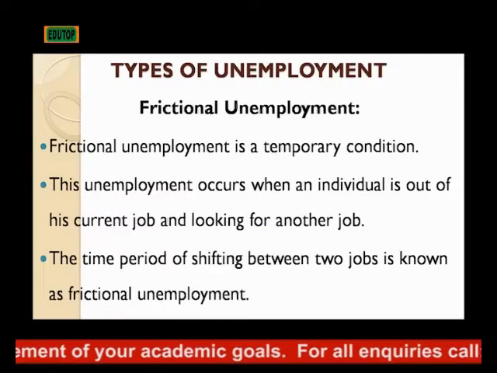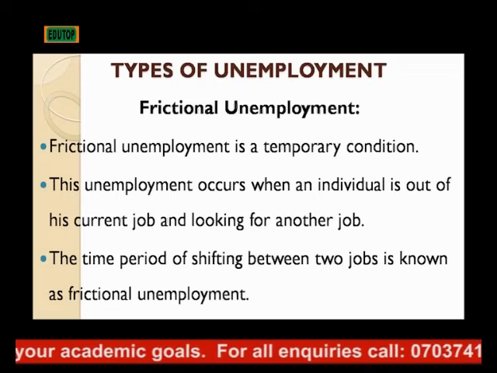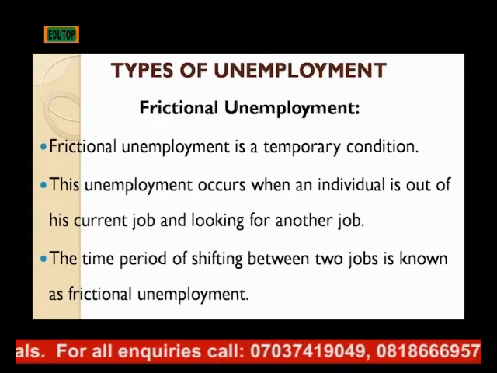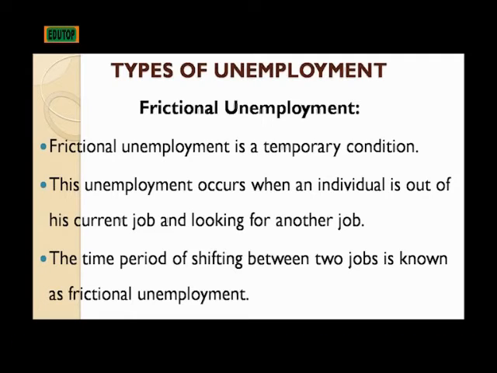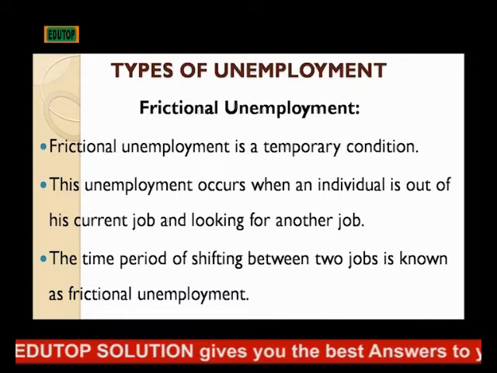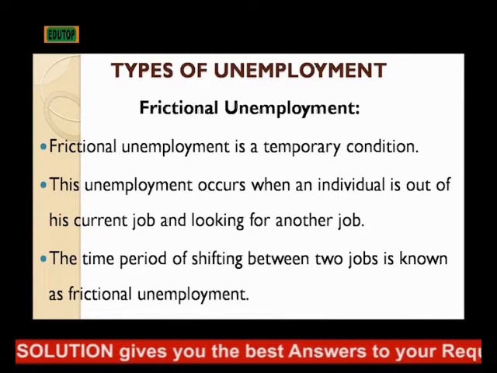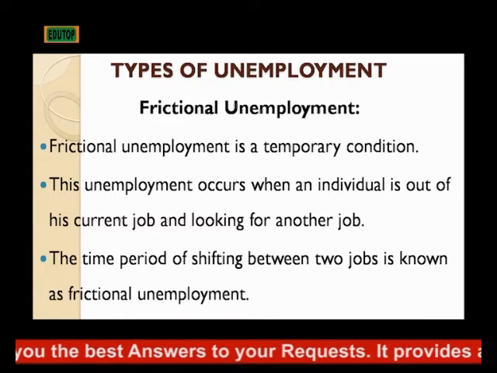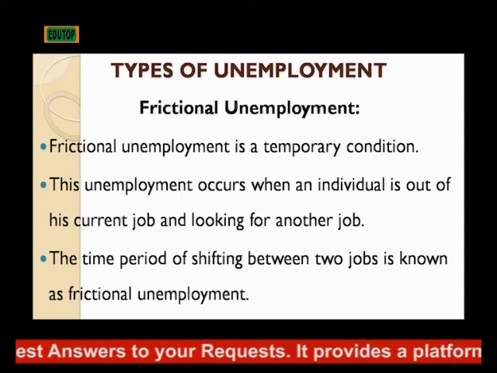1, we have frictional unemployment. Frictional unemployment is a temporary kind of unemployment. The condition is temporary. This unemployment occurs when an individual is out of his current job looking for another better one. That is a kind of frictional unemployment. The time period of shifting between the two jobs is known as frictional unemployment.